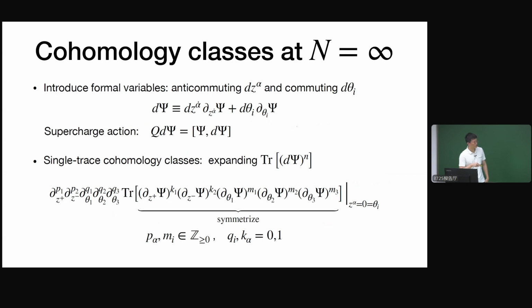And it's also quite easy to see that these things cannot be Q exact. So they are Q closed but not Q exact, so they represent some cohomology classes.